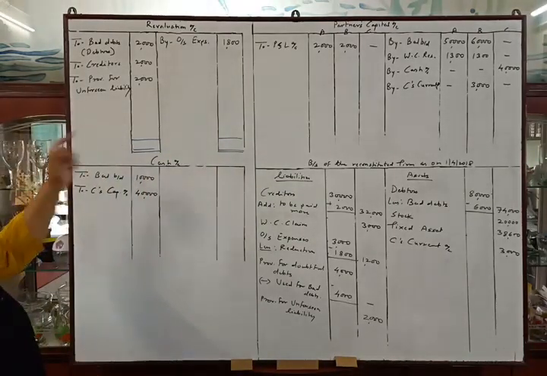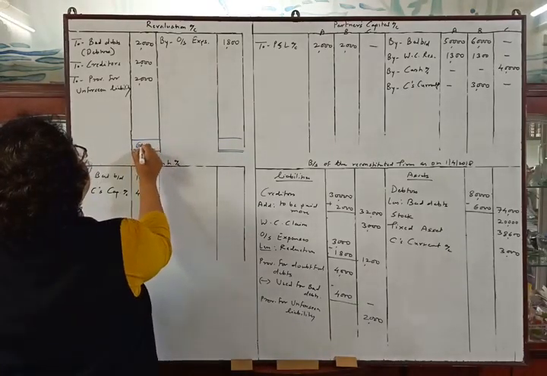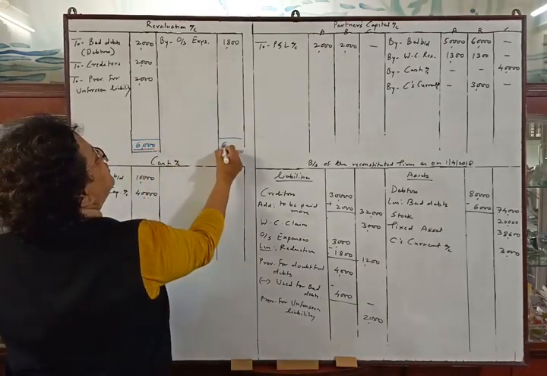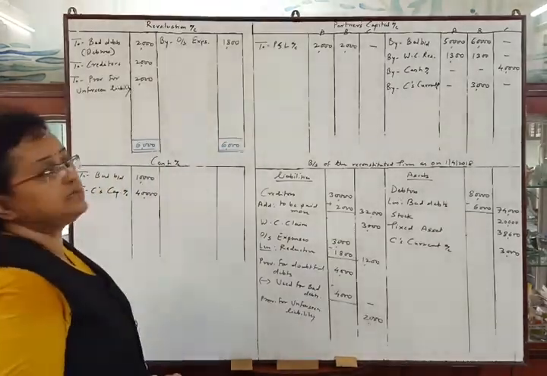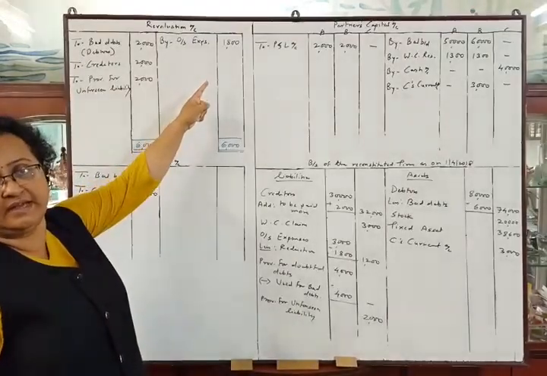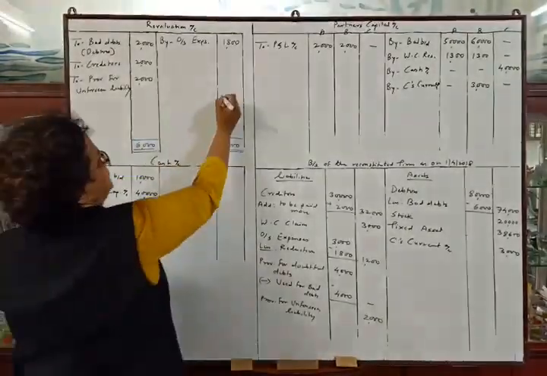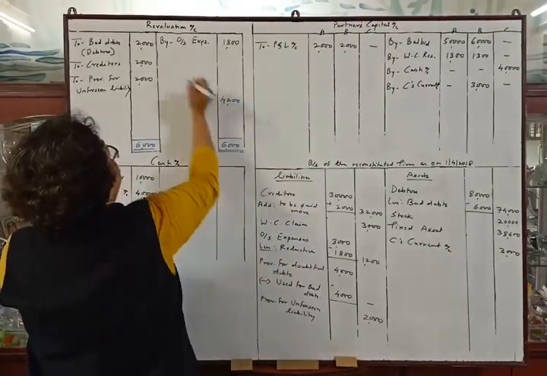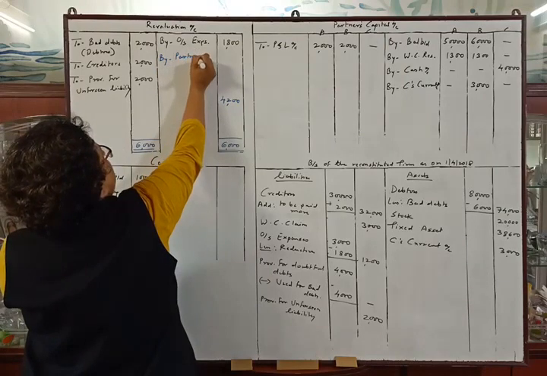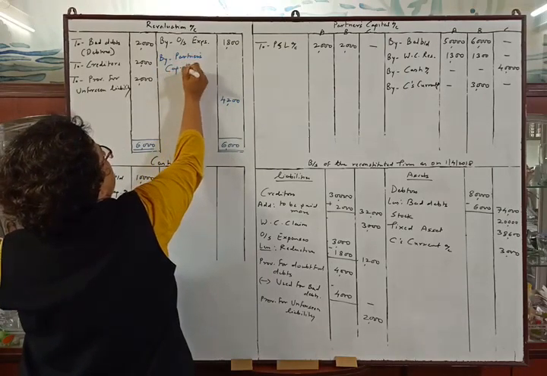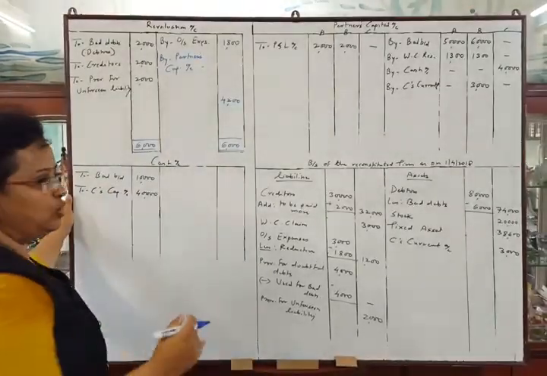Debit total is rupees 6,000, credit total is rupees 1,800. So higher amount we will write as total in both the sides, 6,000. We will deduct rupees 1,800 from 6,000. The balance will be rupees 4,200, which will be transferred to partners capital account.